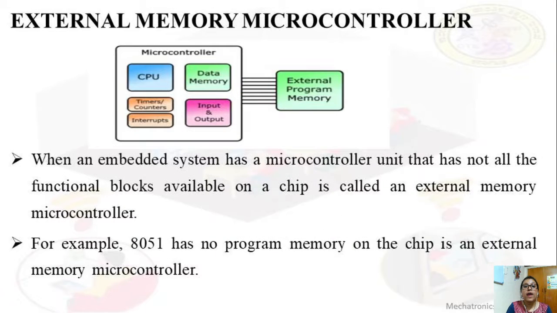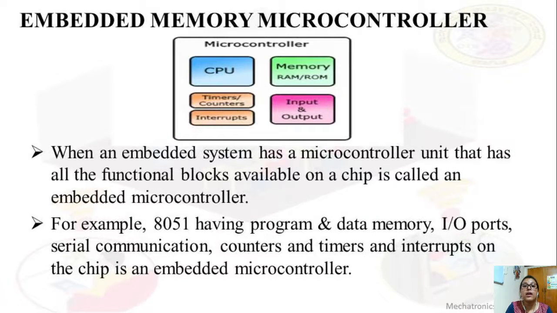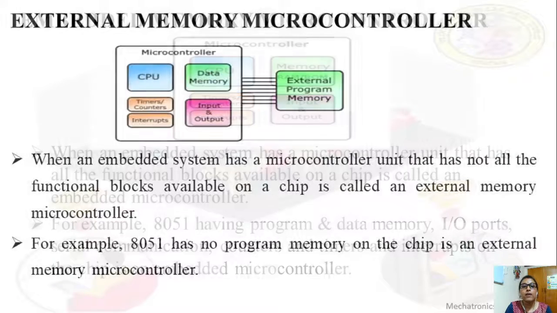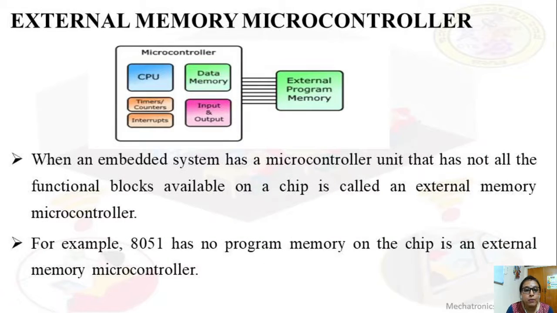So next is the external memory microcontroller. You can make out the difference from the diagram. Here in the embedded microcontroller, the CPU, memory, input output ports, timers, counters, and interrupts are all embedded on a single chip. Whereas here, the CPU, internal data memory, input and output devices, timers, counters, and interrupts are present. Even this has a data memory, but external program memory is present.